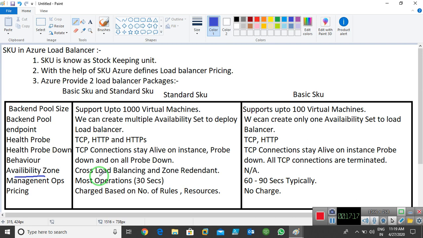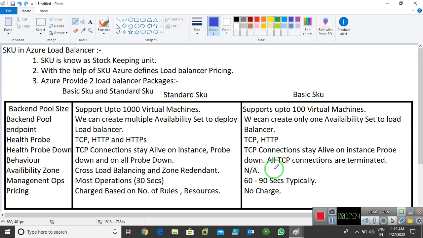Okay, now these facilities are not available in basic SKU. You can say that we're not able to use cross load balancing. Okay, so it means if I'm using the basic SKU, my virtual machines or my clusters are in the same zone.